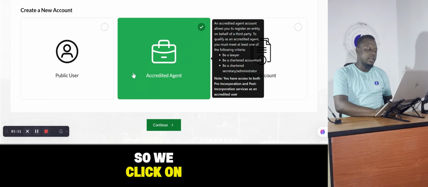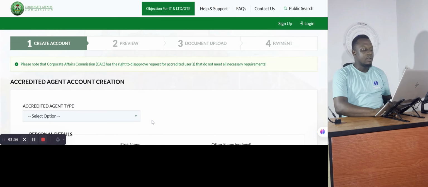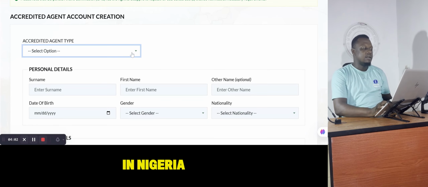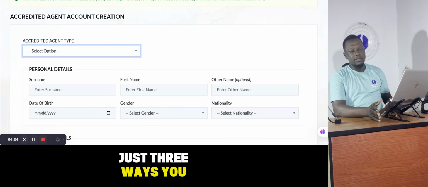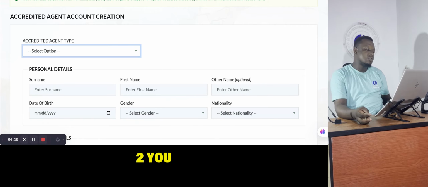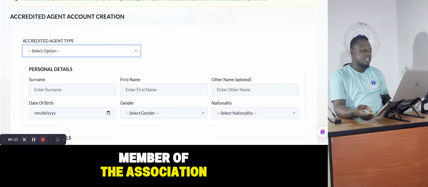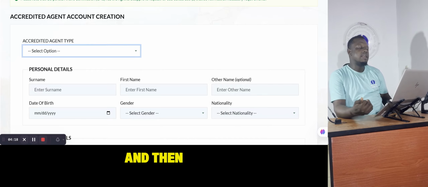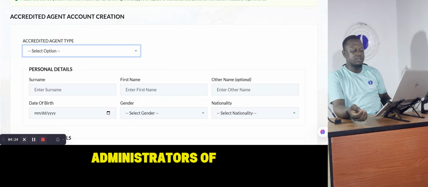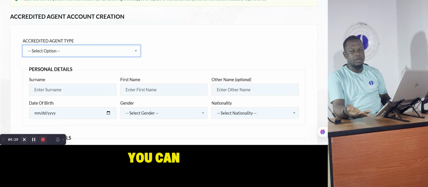All right, that being said, we'll go back to our agenda for today, which is the accredited agent. So we'll click on accredited agent, and then you click on continue. Then it brings us here. To become an agent in Nigeria, basically there are just four ways you can become an agent. One, you must be a lawyer. Two, you must be a member of the Chartered Accountants of Nigeria. Three, you must be a member of the Association of National Accountants of Nigeria. And four, you must be a member of the Chartered Institute of Chartered Secretaries and Administrators of Nigeria. So once you belong to any of these four professional bodies, you can become an agent.